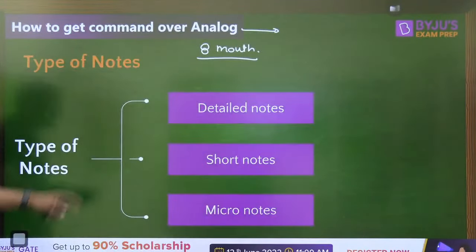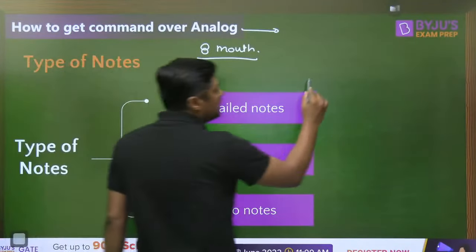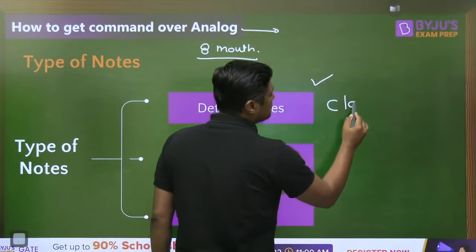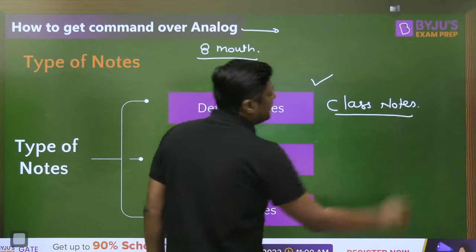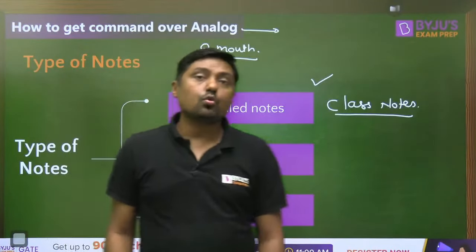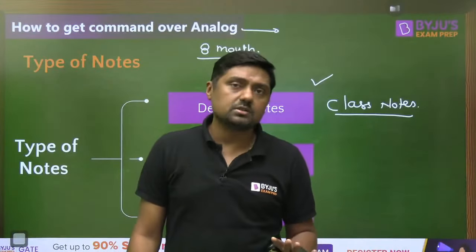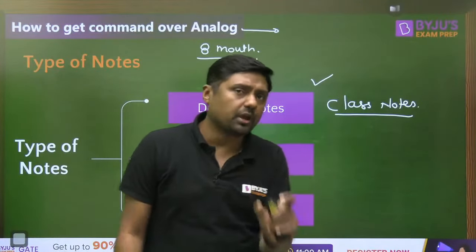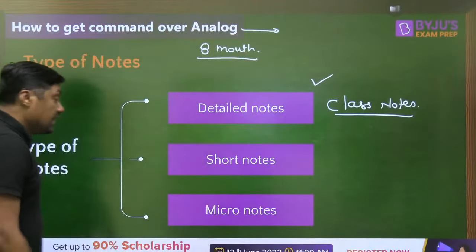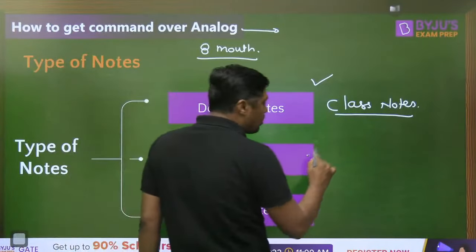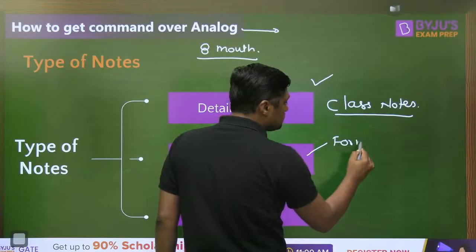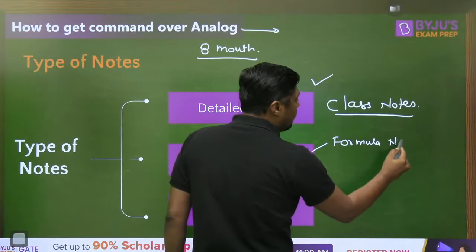Then first of all make detailed notes. Detailed notes means class notes. You have to cover 100% syllabus, each and everything about each and every topic, class notes. Then second time you have to make short notes. Short notes means formula notes, important topics.